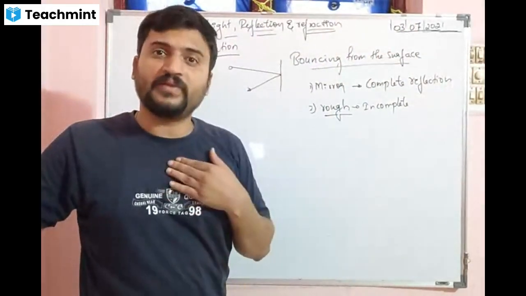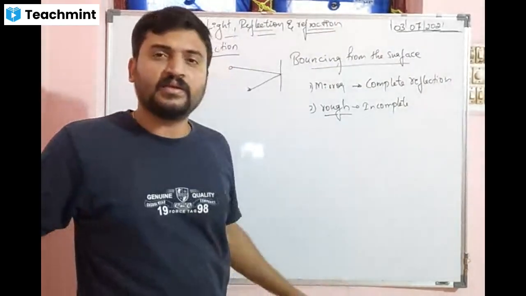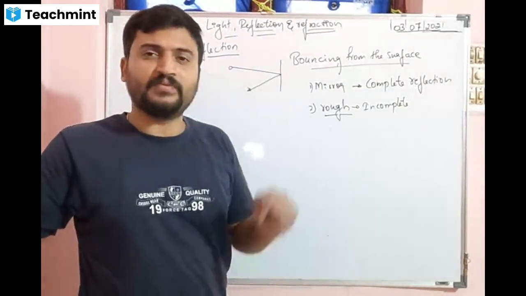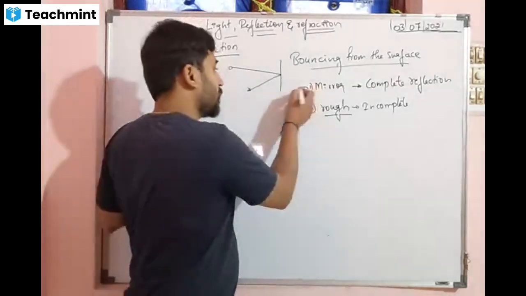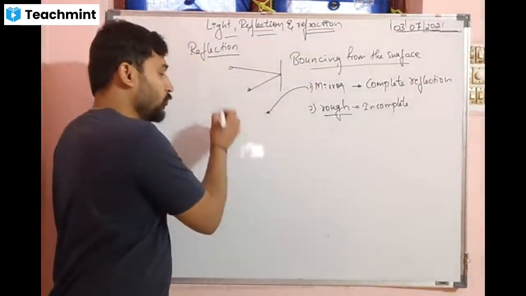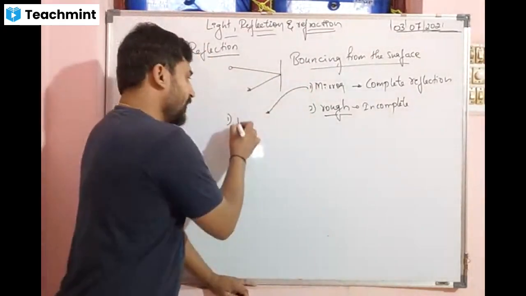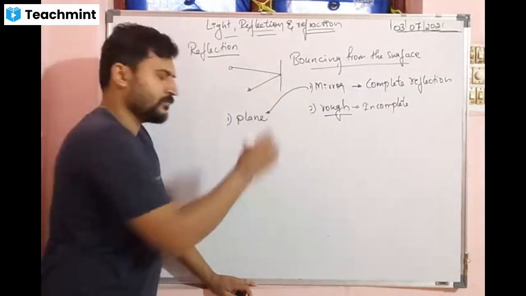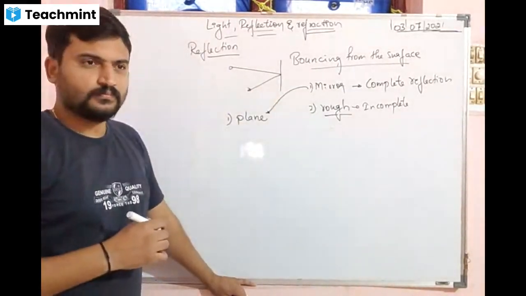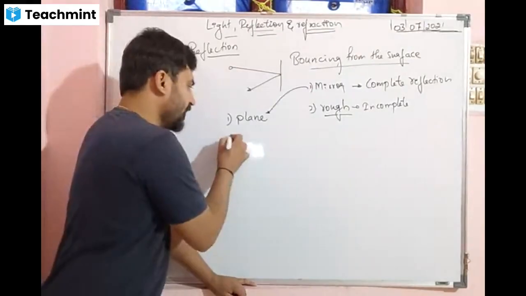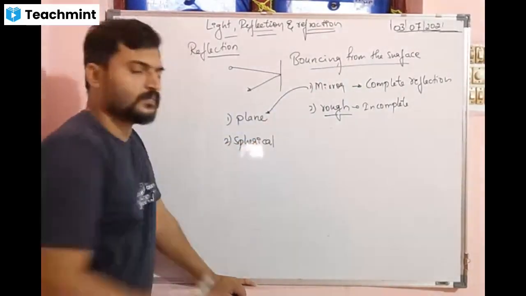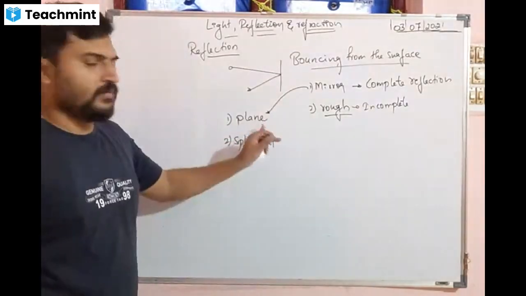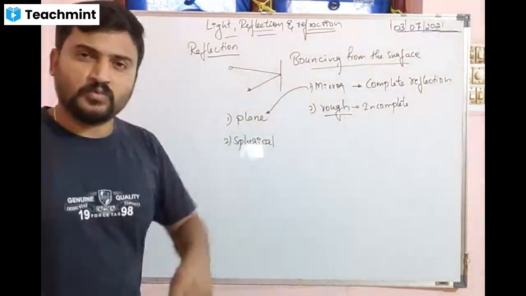It cannot show our face because the surface is rough. If it is polished, smooth, definitely it is. So when we learn about this mirror, we have two types of mirror basically. One is plain. Second is spherical. In spherical we have two more types.